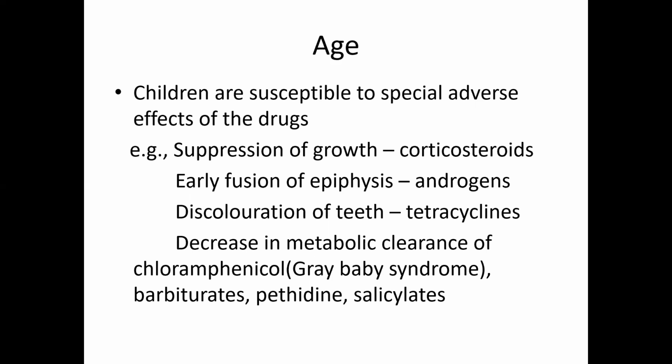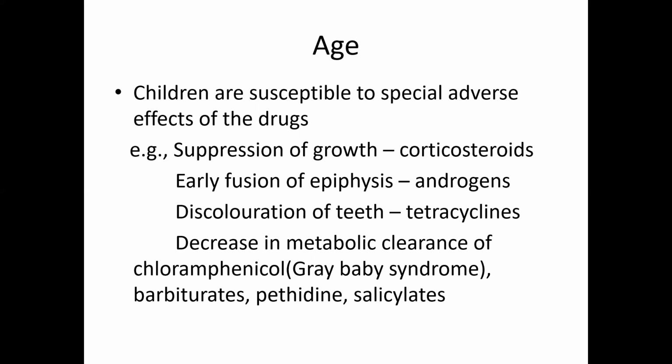The pharmacokinetics of many drugs change with age, resulting in altered response at the extremes of age. That is, children and old people are more susceptible to the special adverse effects of drugs. Let us see how it modifies drug action in children. Usually in newborn infants, the liver and kidney are not fully matured. The blood-brain barrier is not well formed, so easy entry of unconjugated bilirubin into the brain will occur. It will lead to kernicterus.